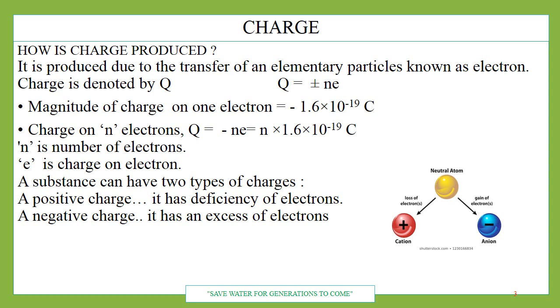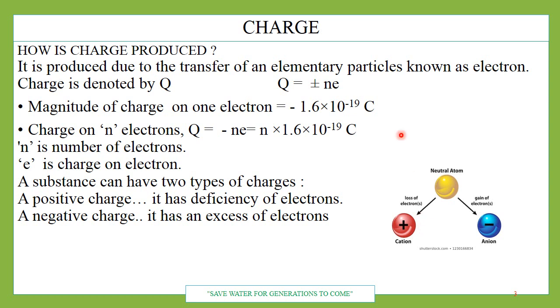We know that an atom is made up of three fundamental particles: neutrons, protons and electrons. But out of these three, electrons can be transferred from one atom to another atom, from one body to another body. Therefore it is a transfer of electrons.